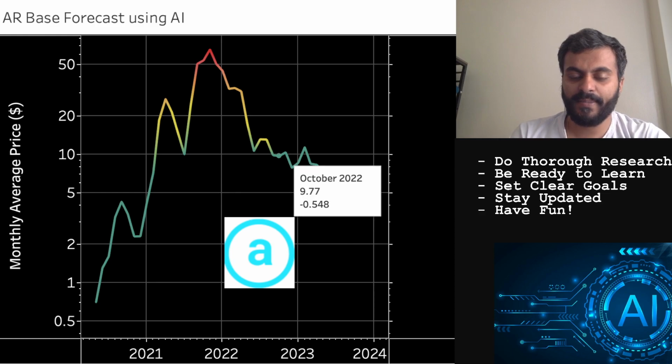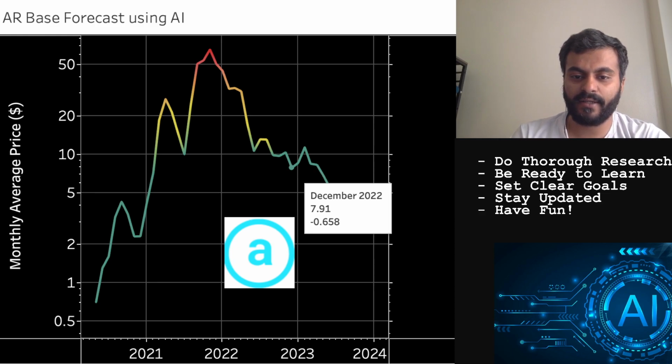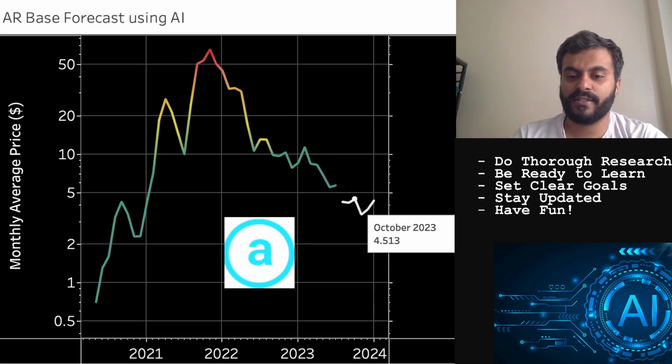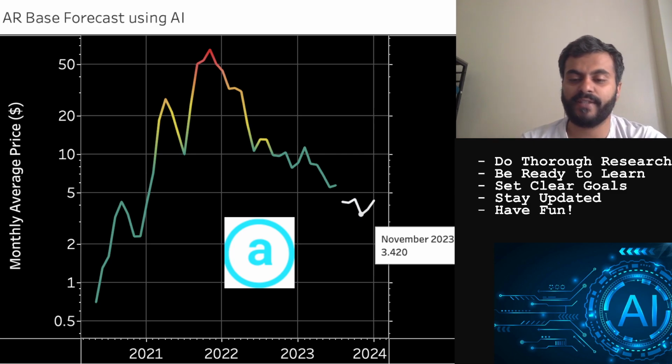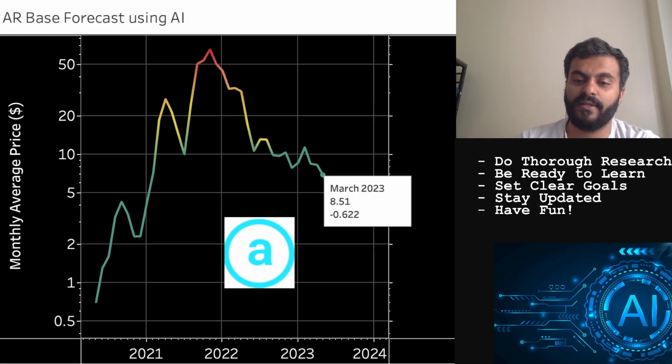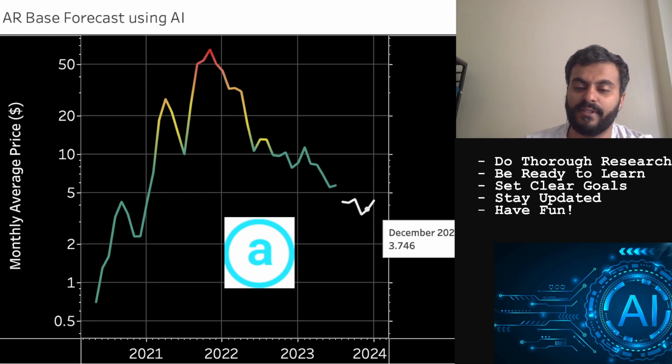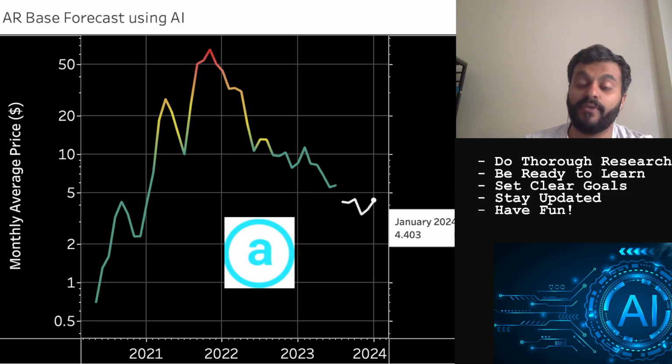And then a similar price action in December, like a crash from $10.55 to $8, is similar price action being forecasted by this model in November of 2023 with a price of around $3.42. This is the base case scenario. In December, this model forecasts a similar rally to what we saw in January 2023, around $3.74 at a monthly average, and for January 2024 the price action is forecasted at a monthly average level of $4.40.